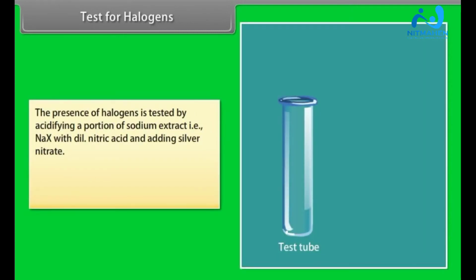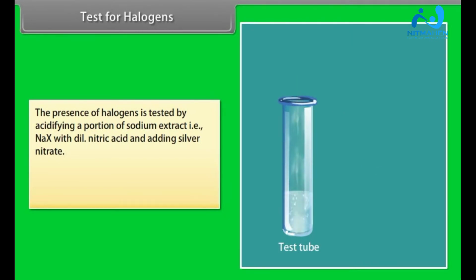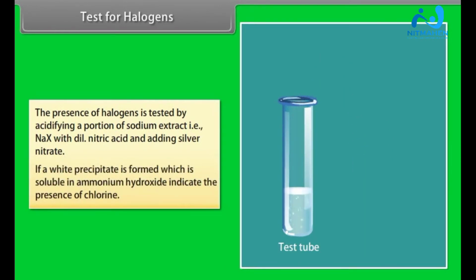Test for halogens. The presence of halogens is tested by acidifying a portion of the sodium extract, that is NaX, with dilute nitric acid and adding silver nitrate. If a white precipitate is formed, which is soluble in ammonium hydroxide, it indicates the presence of chlorine.